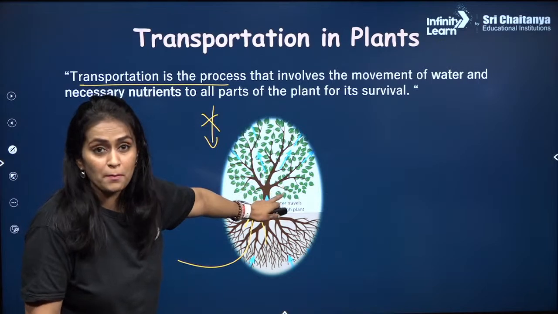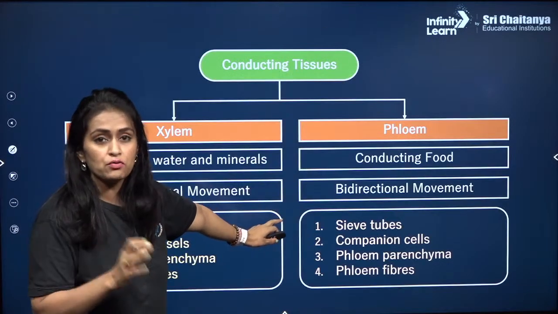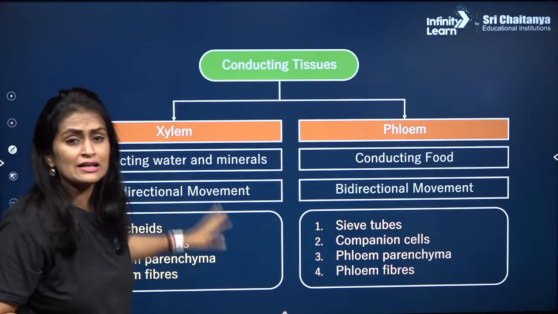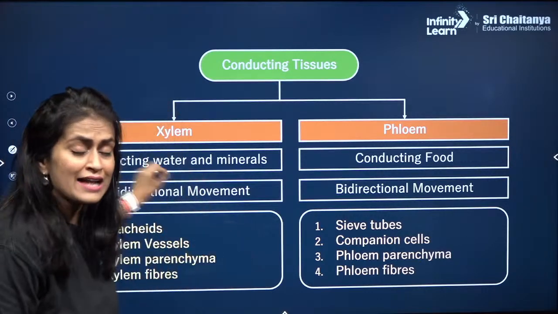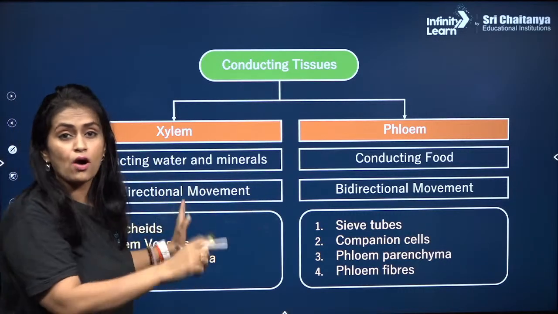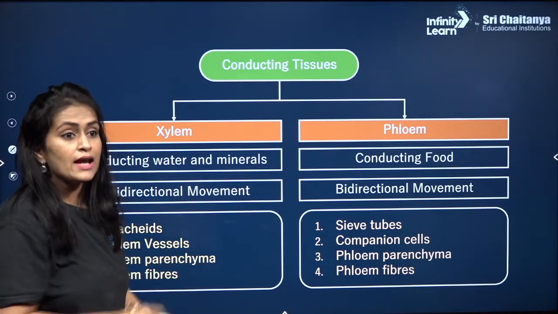Transportation is a process which involves the movement of water and food, as you guys have told me correctly. So what will happen here? Xylem and phloem are the two vascular tissues that work. Now these vascular tissues, xylem and phloem, at a glance for you guys over here, this is enough for you to recall xylem and phloem.